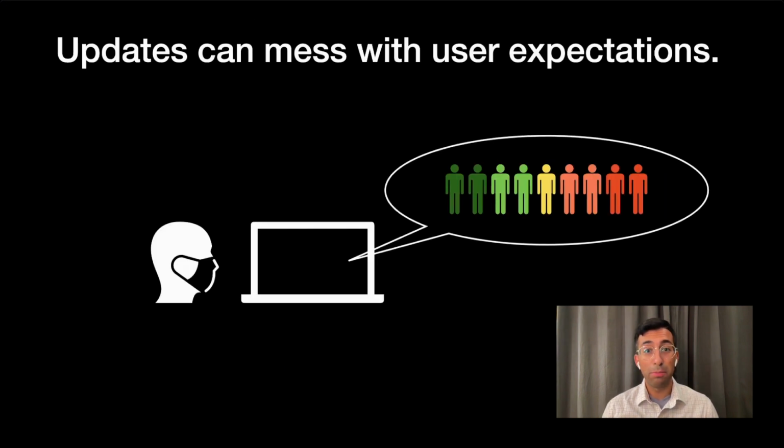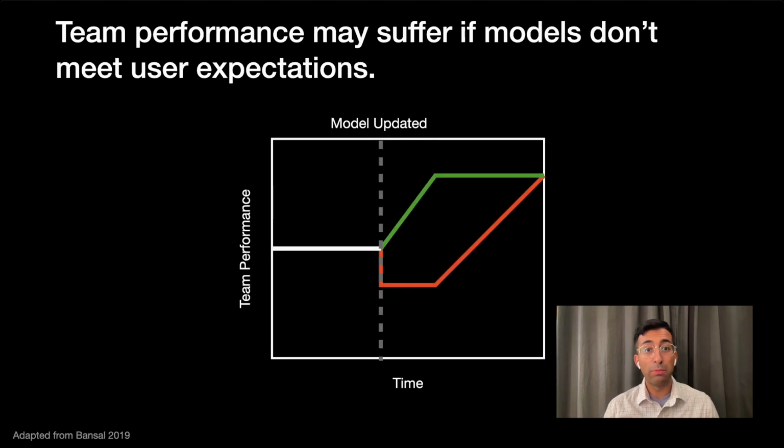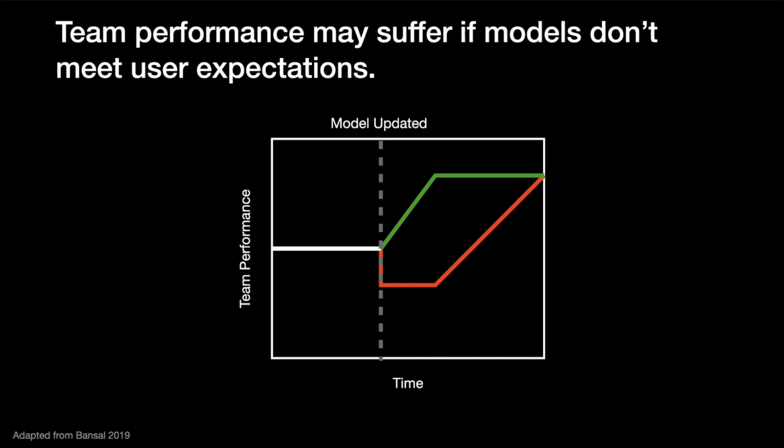So if you're a doc using a model that did a pretty good job of ranking patients, you might be pretty happy, and your team performance would also be pretty good. What happens if you get an updated model? Well, if the stratification method changes, you might not expect that, so your team performance might suffer. Joint human model team performance has been shown to degrade in the context of model updates.